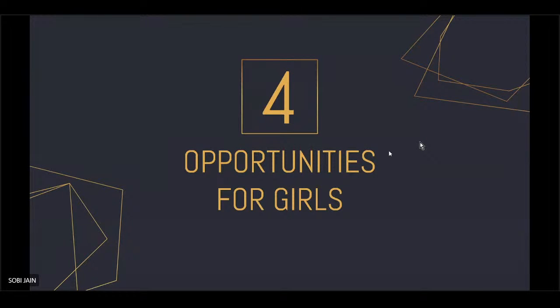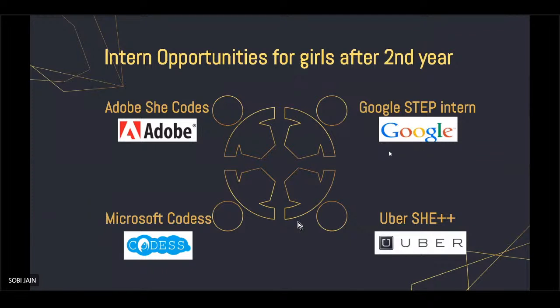Okay. So, majorly, there are 4 recruiters which come for girls after their second year. That means you have to apply for these companies, for these internships during your second year, and you get a chance to do an internship under these after your second year in the summer vacations.